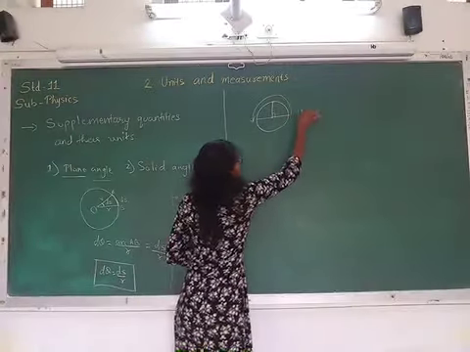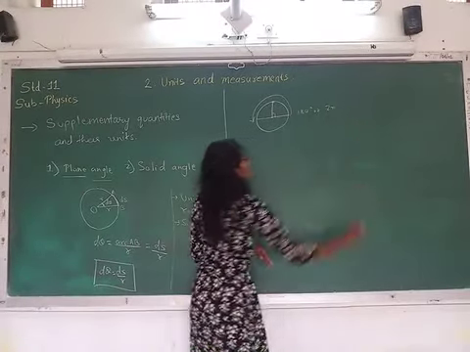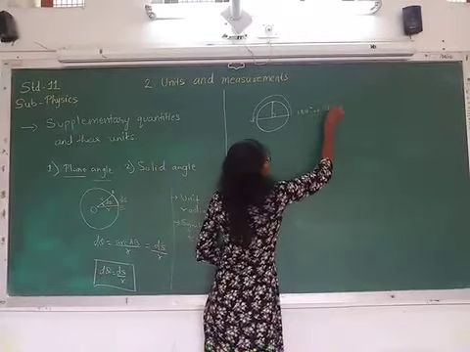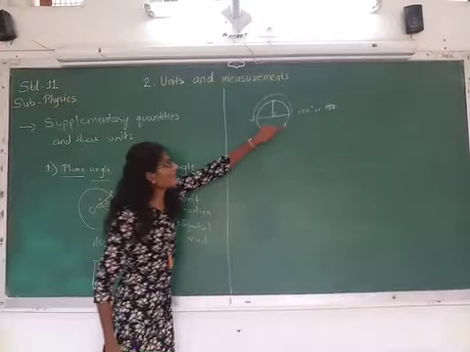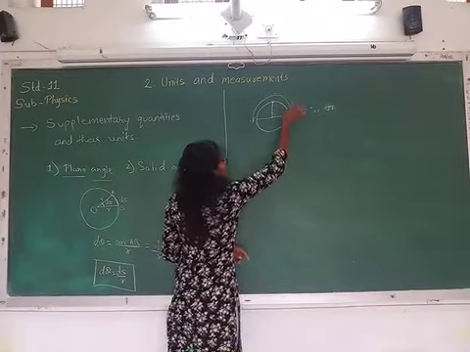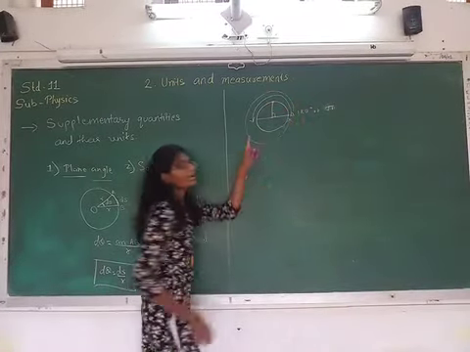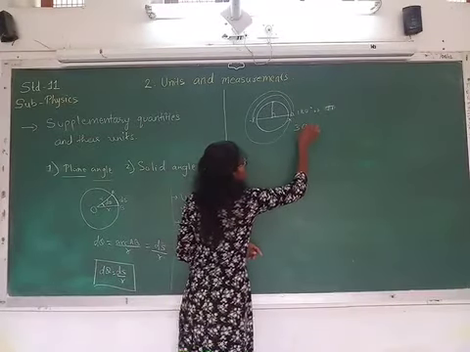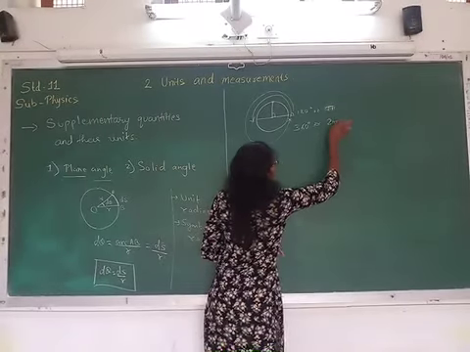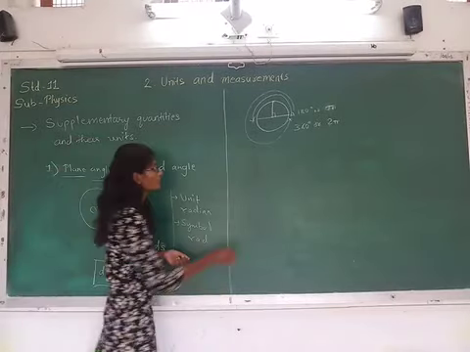So we can write it as 180 degrees, or else you can write it as pi radian. If we take the whole circle, then its angle, from this point A again back to A, will make 360 degrees, or you can write it as 2 pi radian, right? That you already know.